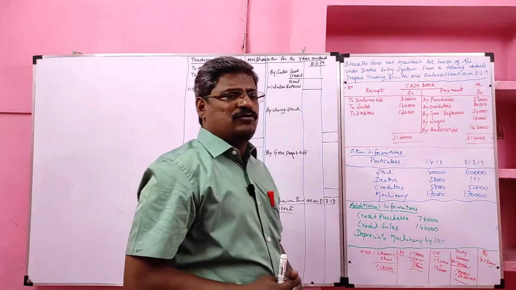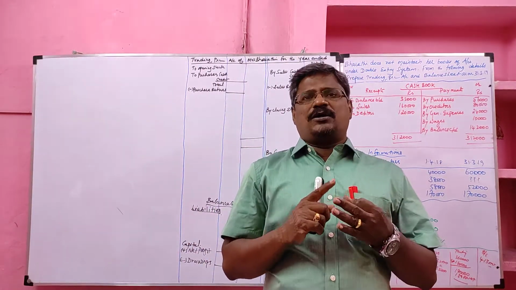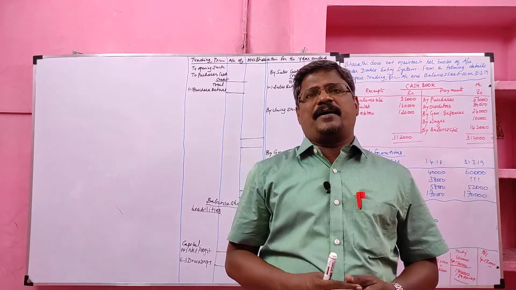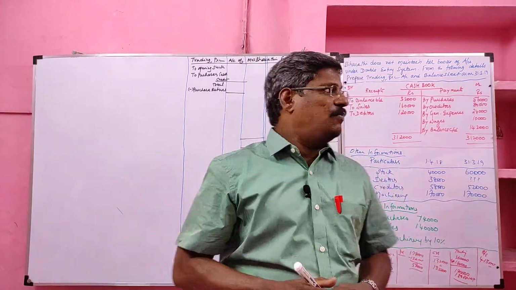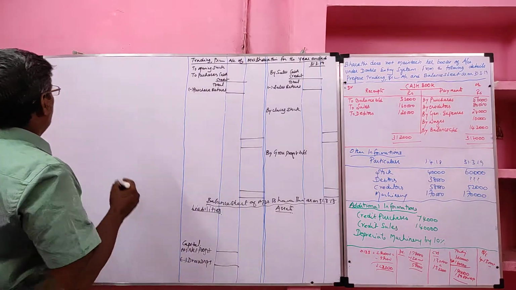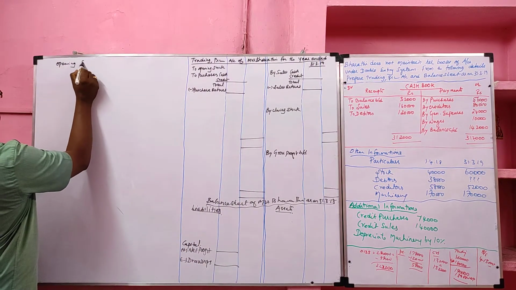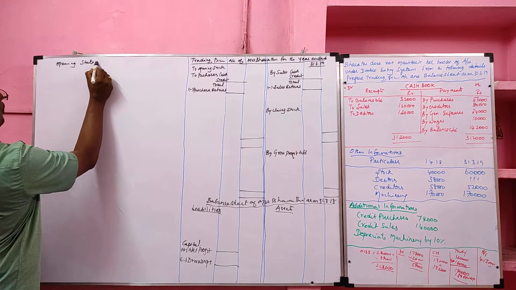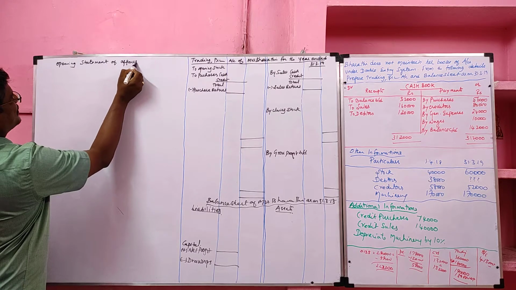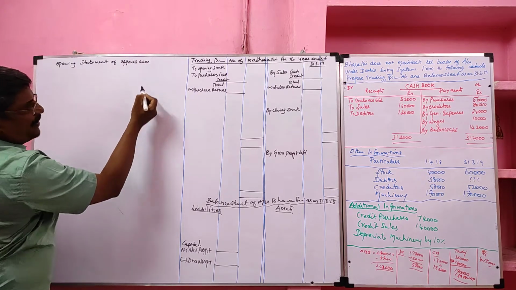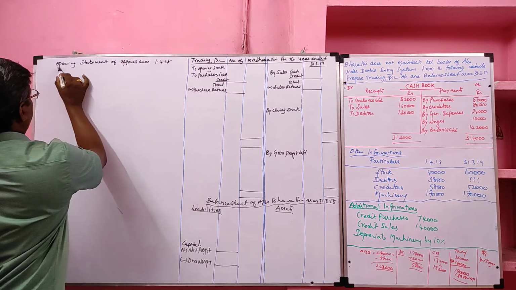Earlier I said we have to prepare the opening statement of affairs, total debtor account and total creditor account. Now I am going to prepare the opening statement of affairs to find opening capital. Look at the board. First we are going to prepare the opening statement of affairs as on the opening information date, 1/4/2018.